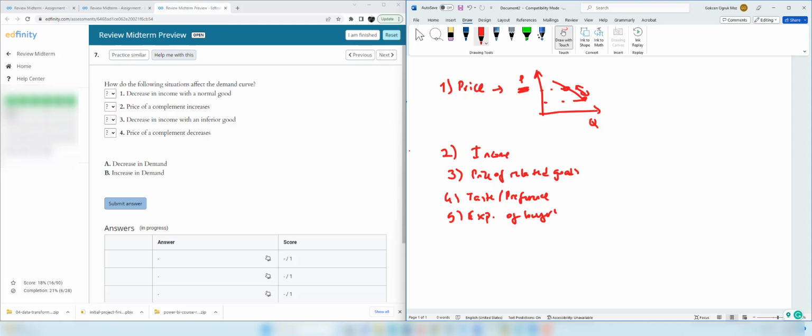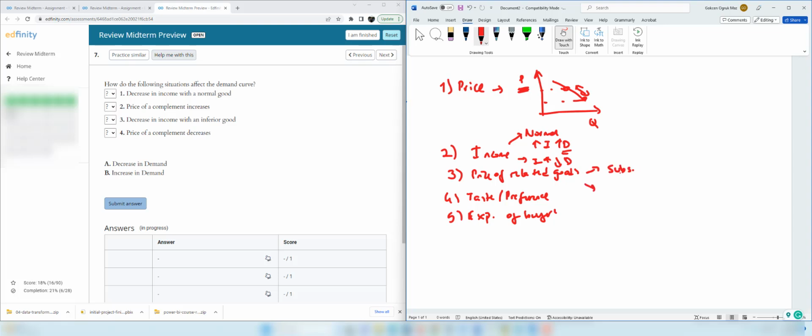So we know that for income we have two types of goods. The first one is the normal good. Normal goods are the ones where, when your income increases, you consume more of them. And there are inferior goods. When your income increases, you consume less of them. An example of an inferior good could be ramen noodles, the cheap ones. When you don't have income, you consume more of it, but as your income increases, you consume less.